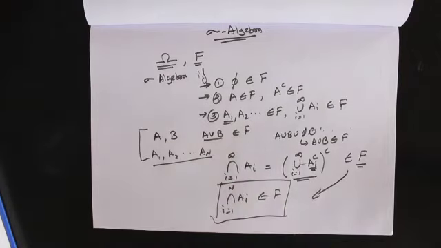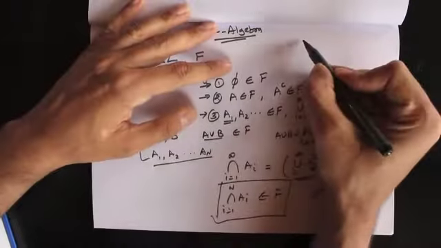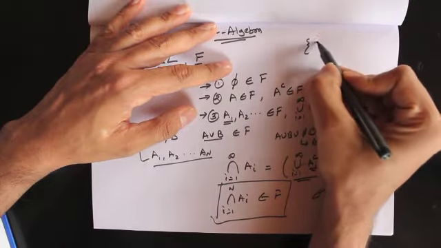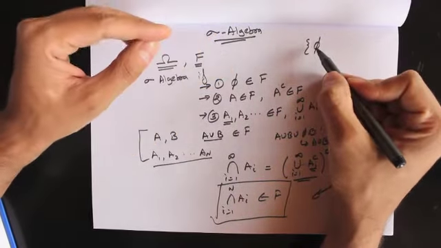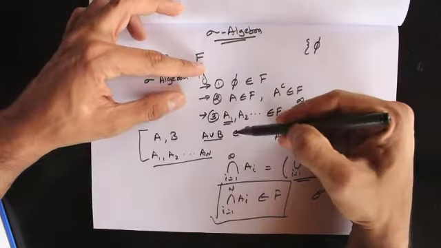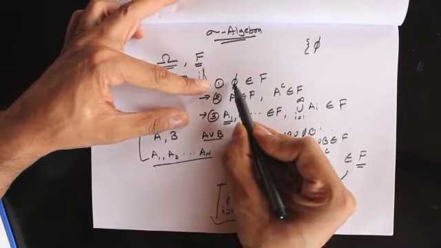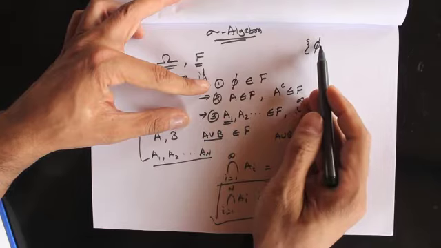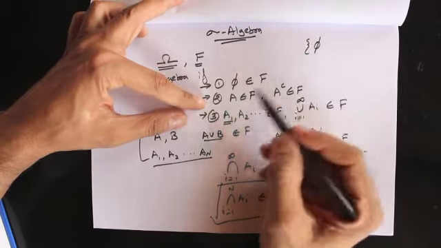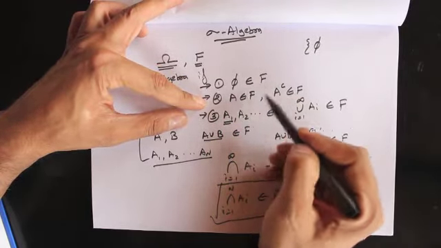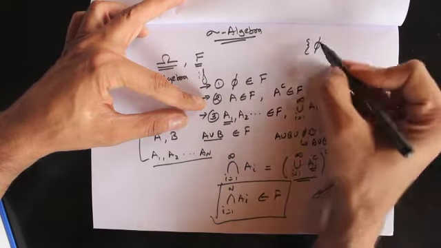Now what is the easiest sigma algebra we can construct? Well, think about it: we put only the empty set as part of our sigma algebra, and let's go through these properties now. The empty set belongs to the sigma algebra, so we put the empty set in our sigma algebra. If this belongs to the sigma algebra, then its complement also belongs to the sigma algebra.